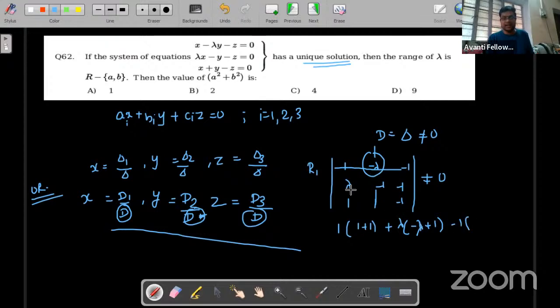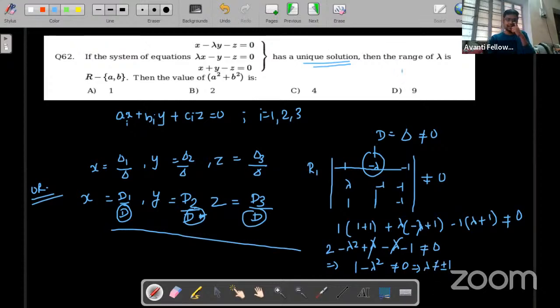With minus 1, we'll write lambda into 1 minus this into this. So lambda into 1 is lambda, minus minus 1 will become plus 1. This should not be equal to 0. Now we can simplify: 2 minus lambda square plus lambda minus 1 is not equal to 0. Plus lambda and minus lambda cancel out. So you are getting 2 minus 1, so 1 minus lambda square should not be equal to 0. That simply means lambda should not be equal to plus 1 or minus 1.